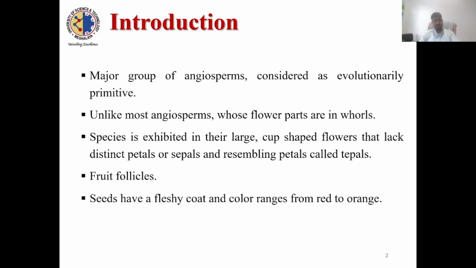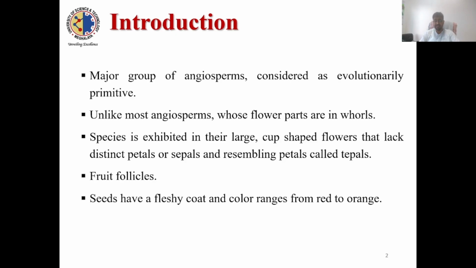Another primitive aspect of this group is that it has large cup-shaped flowers that lack distinct sepals and petals. These sepals and petals resemble petals, so they are called tepals, and the two combined are also called perianth.